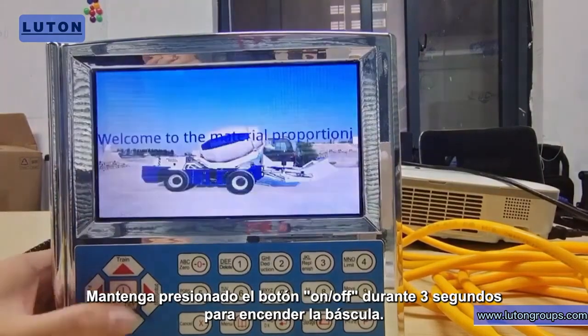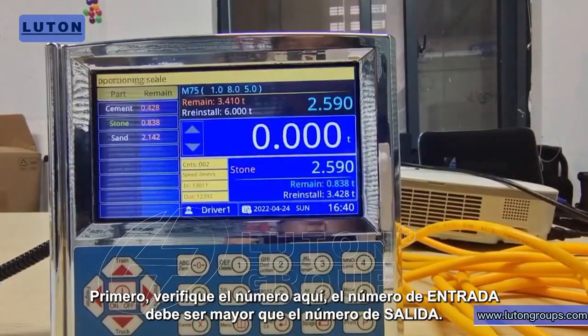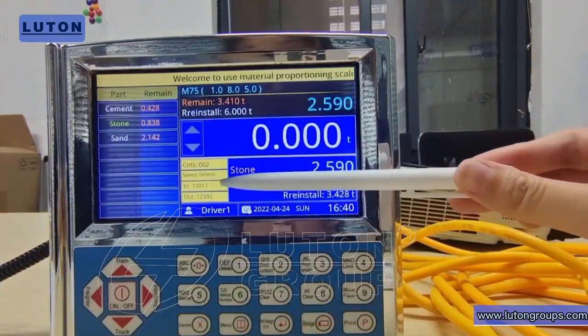Press and hold the on/off button for 3 seconds to turn on the scale. The main interface. First, check the number here. The IN number should be larger than the out number. This is correct.